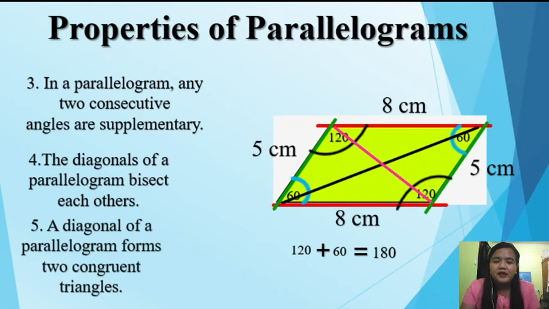Next, a diagonal of a parallelogram forms two congruent triangles. Meaning to say, nung nagkaroon tayo ng diagonals na nagbisect sa ating parallelogram, nakabuo ngayon tayo ng pair of congruent triangles. So, this one, yung nasa taas na triangle ay congruent sa nasa babang triangle. Yung nasa left side na triangle is also congruent dun sa nasa right side na triangle. Okay, so, there you have it. These are the different properties of parallelograms. So, we have 5 properties of parallelograms.